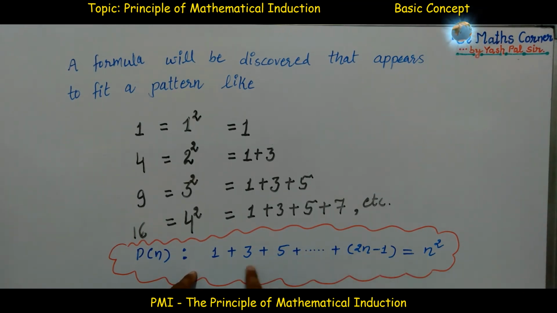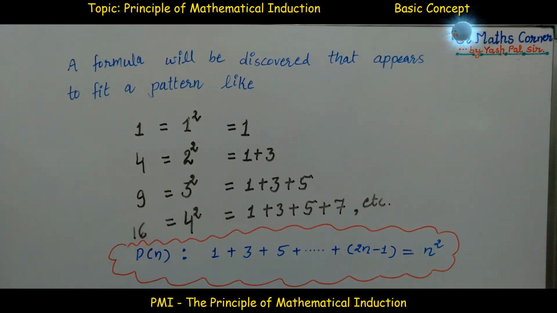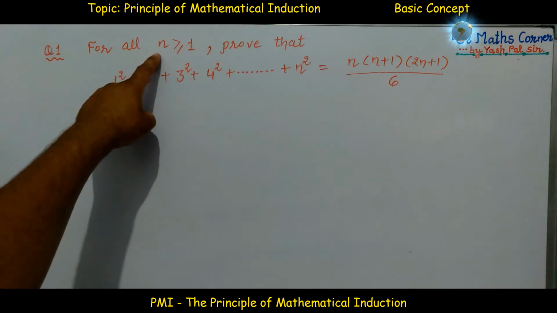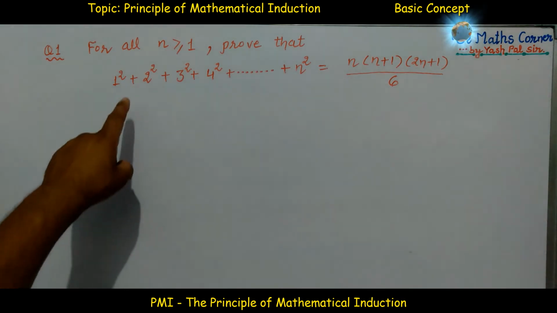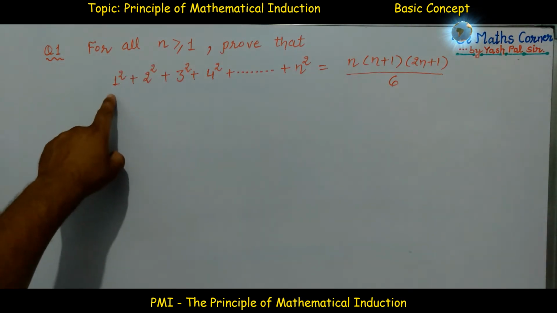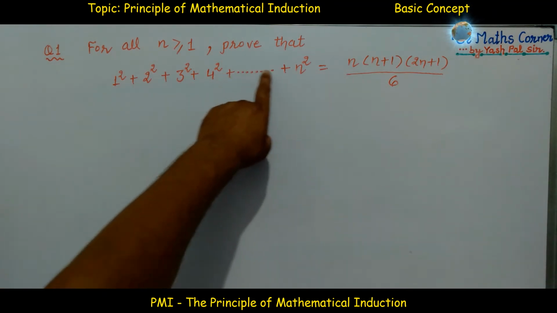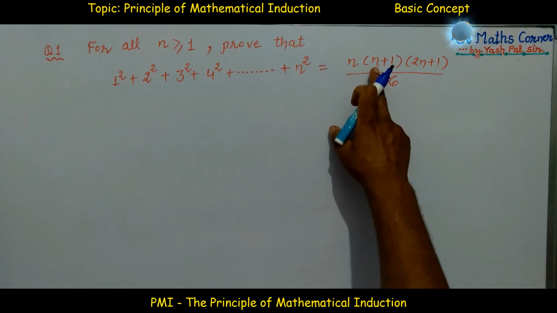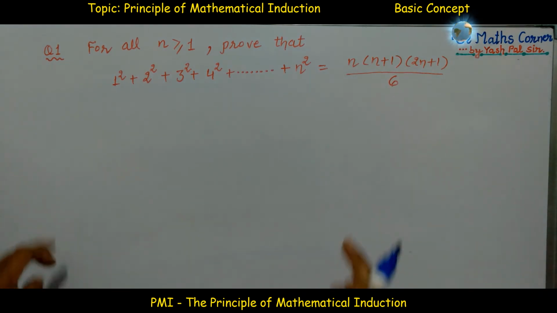Okay. Now let us see how to solve questions based on the principle of mathematical induction. Question number 1. For all n greater than or equal to 1, that is integers, or we can say here natural numbers, prove that 1 square plus 2 square plus 3 square plus 4 square and so on, last natural number is n square, then the result is n into n plus 1 into 2n plus 1 whole divided by 6. How to prove this question with the help of the principle of mathematical induction?